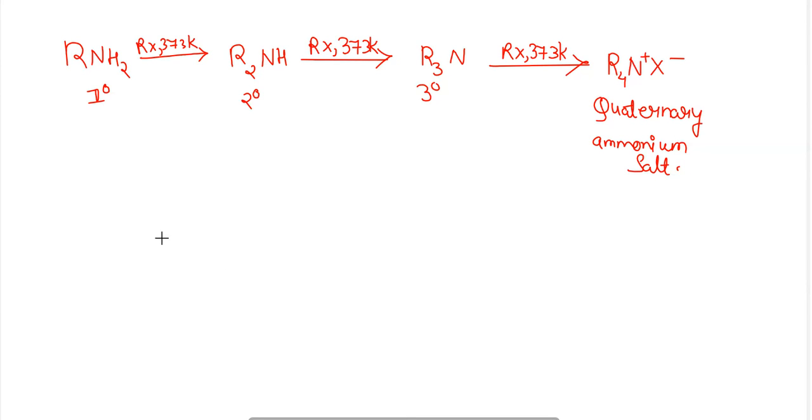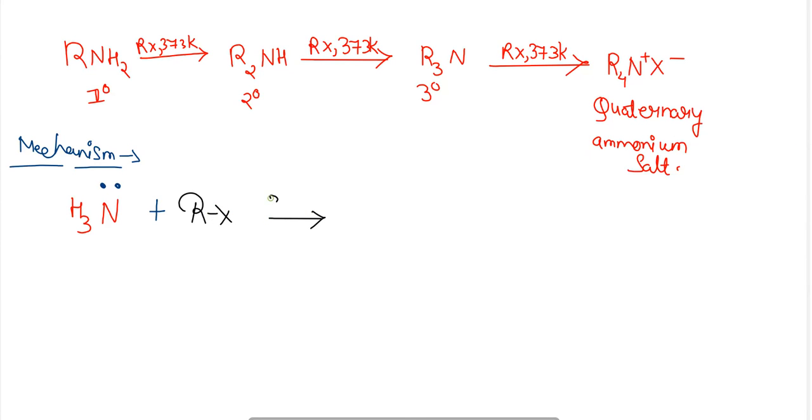Okay, so first let's discuss the mechanism, then later we will see the example. For the mechanism of this reaction, the ammonia, which contains nitrogen with a lone pair of electrons, is reacted with alkyl halide at 373 Kelvin temperature.